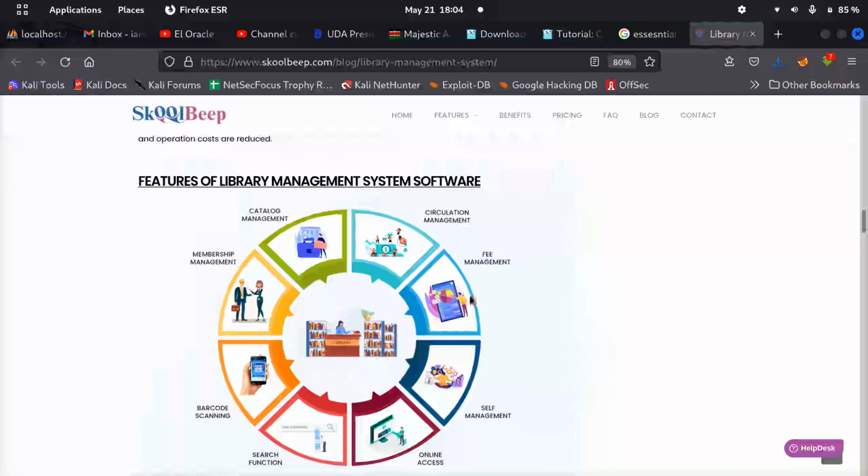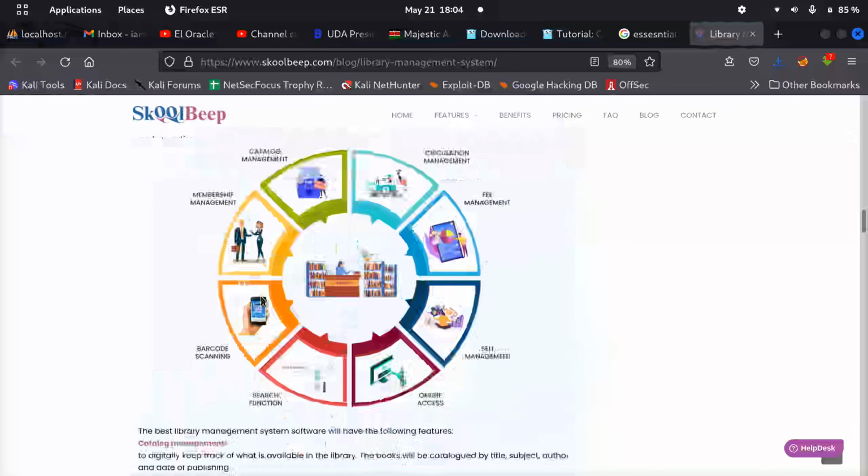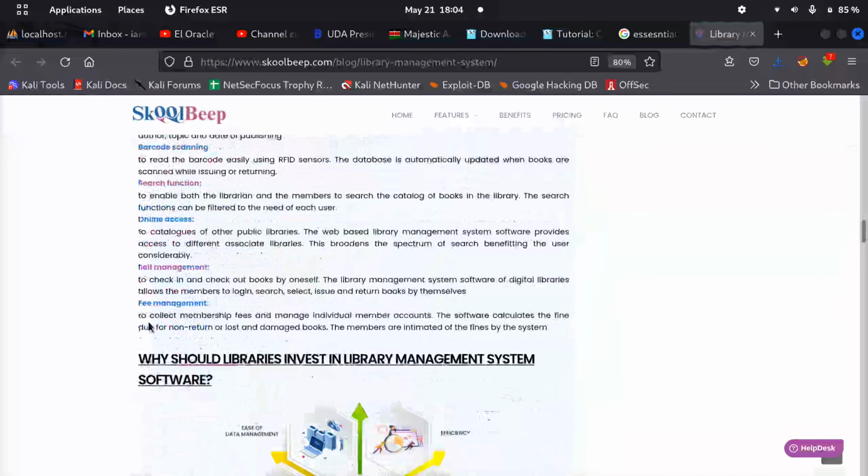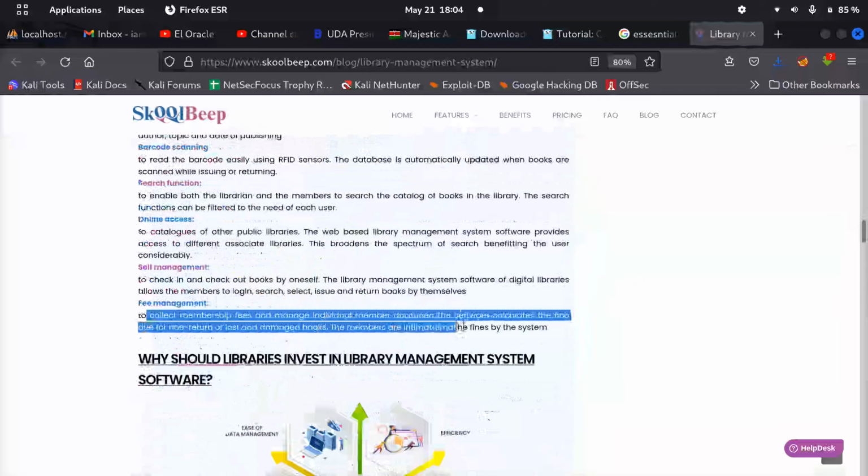Fee management is basically, I think, if somebody borrows a book and hasn't returned it, are we going to charge them a fee? Or if they bought a book, let me see, fee management: to collect membership fees and manage individual member accounts. Oh yeah, there's that.